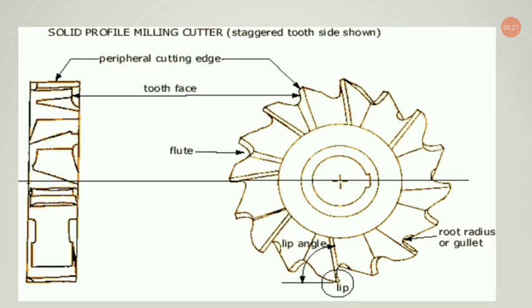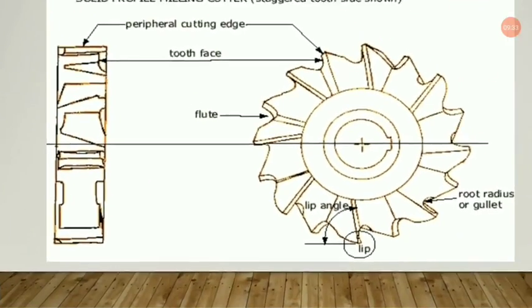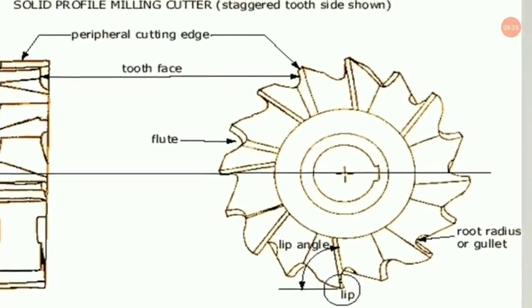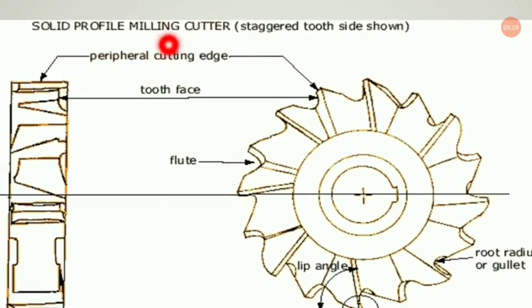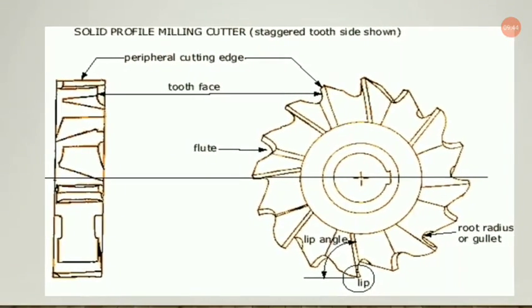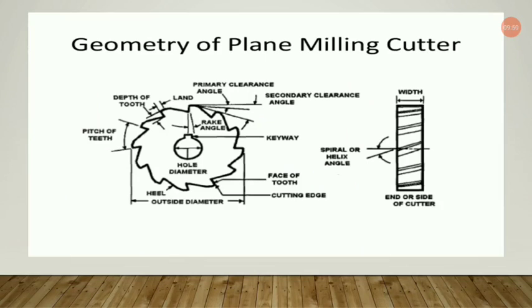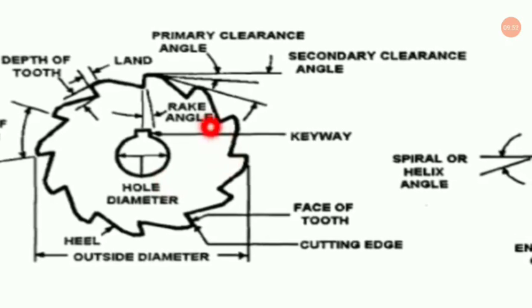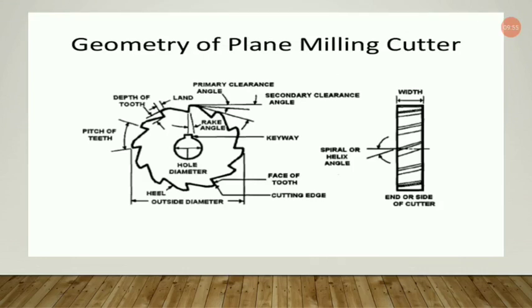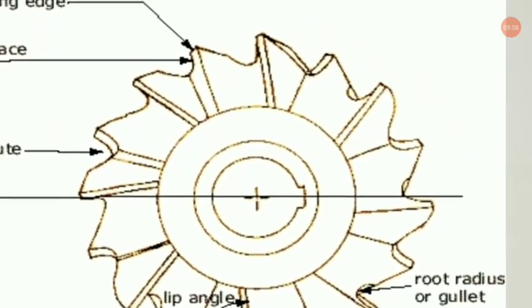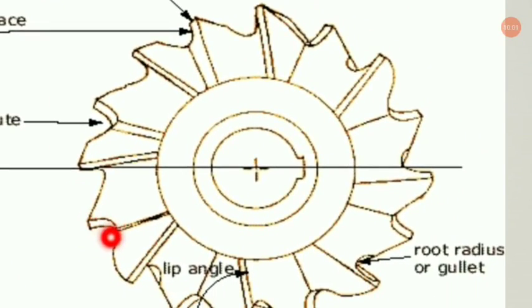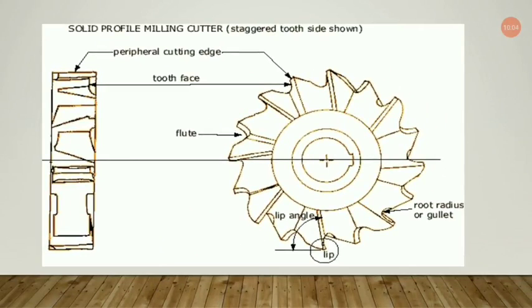Where we left in the previous slide, that was the plane milling cutter. Now what we have here is the solid profile milling cutter, and it has got staggered teeth, and the side is shown over here. This is the side projection. Now look, this tooth is somewhat different from this one. This was a simple milling cutter, but this particular shape of the cutter is known as the staggered tooth milling cutter, you can say.